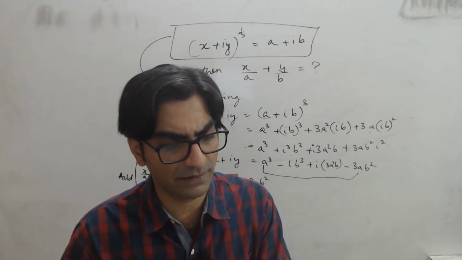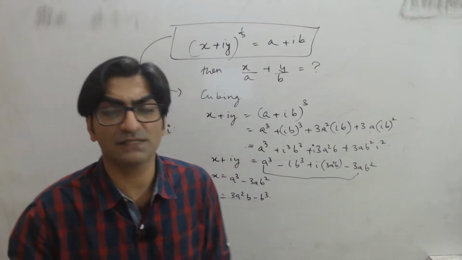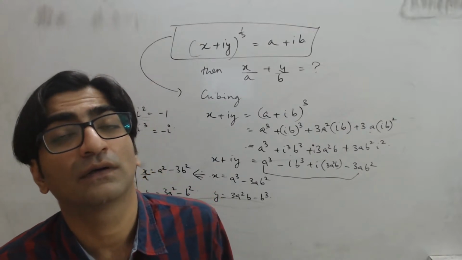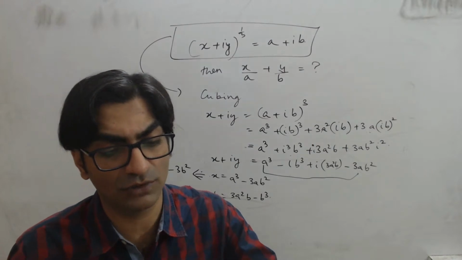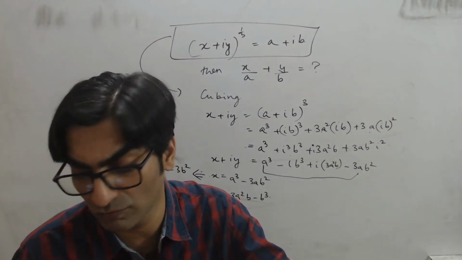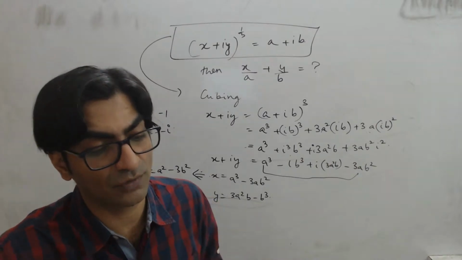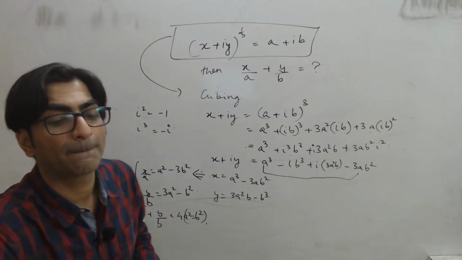Great. Let's try the next one. Question number 4. Find the smallest value of the integer n if the given expression is true. If (1 plus i upon 1 minus i) raised to the power n is equal to 1, what is the smallest value of n which makes this true?